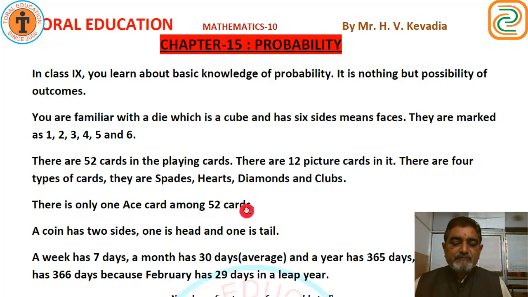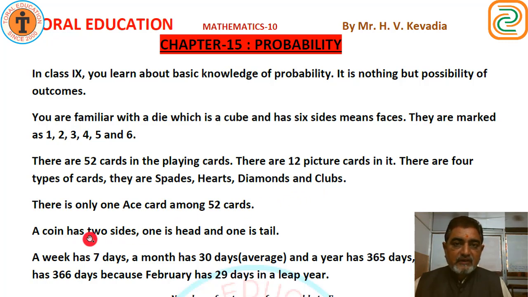Ace card means bada sa ekka. There are total 52 cards, and each set has 13 cards.